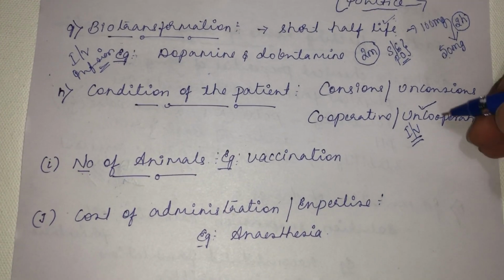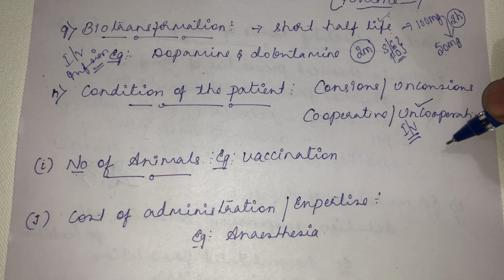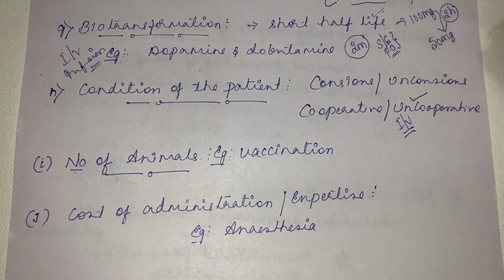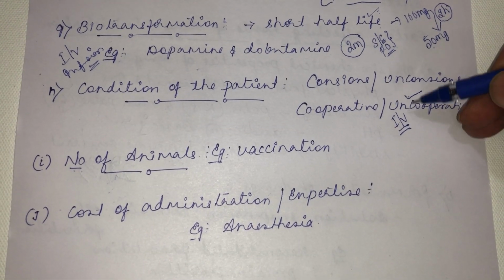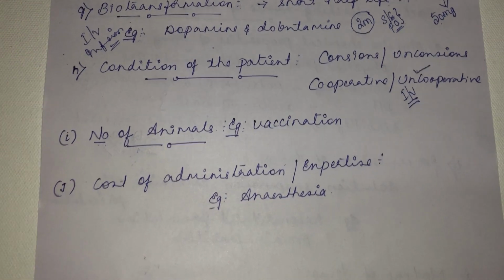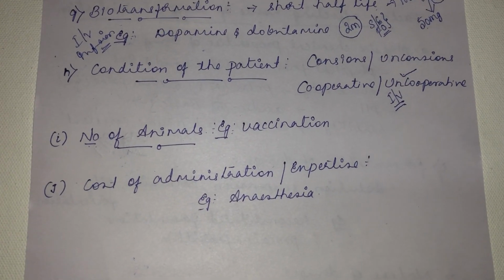For example, zoo animals. For a zoo animal, it is very difficult to give the drug through the oral route unless you mix the drug with feed or water. So it's very difficult to give it through the oral route. Then the number of animals. The number of animals also affects the route of drug administration.